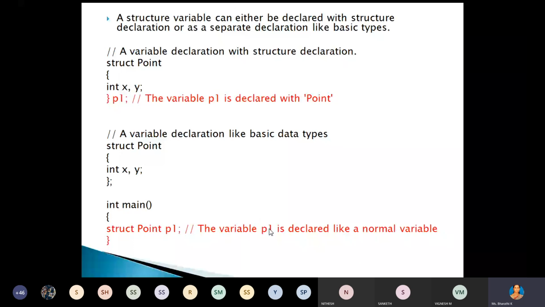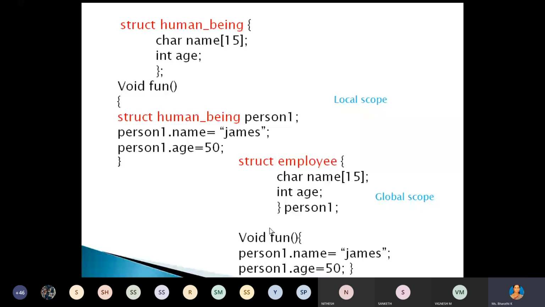Understood, right? How we can create the structure variable. Yes. Okay, next one more method, one more example. Okay, here that structure name human being. Here we have two data members, that is name and age. Name is character type, character array. So this we can call as the character array. Again, age, that is integer type.